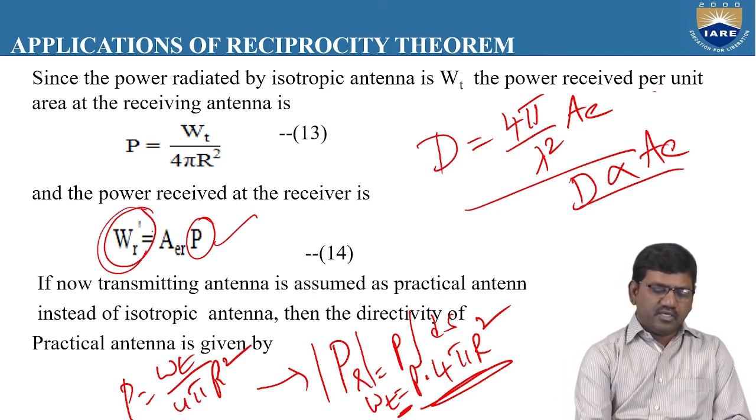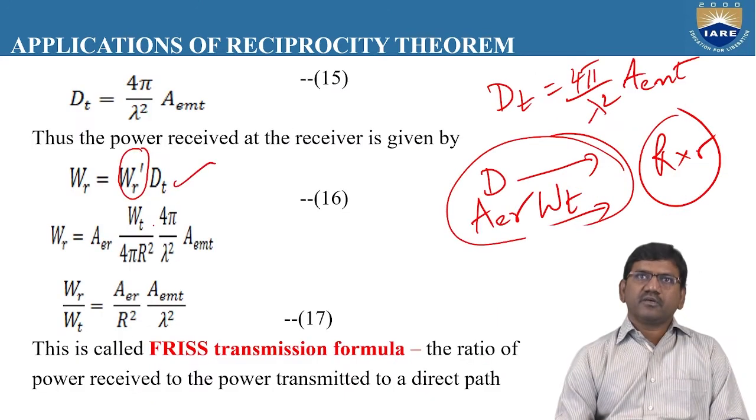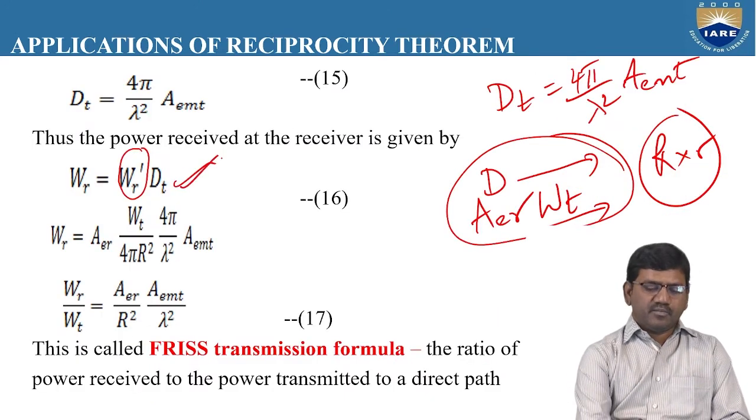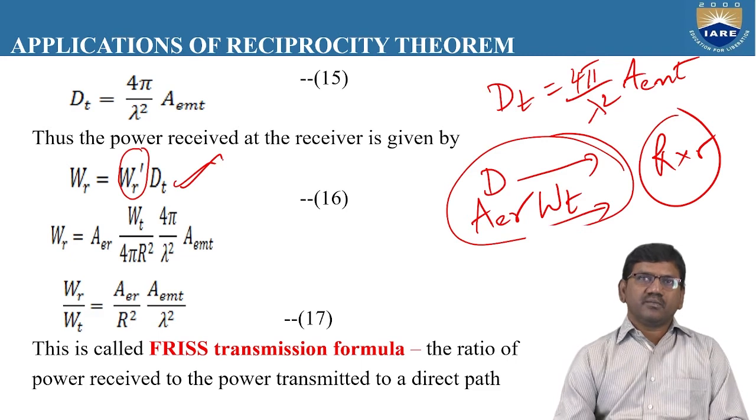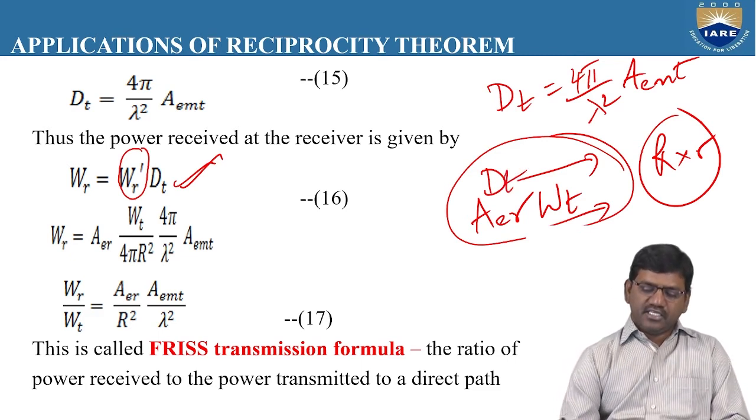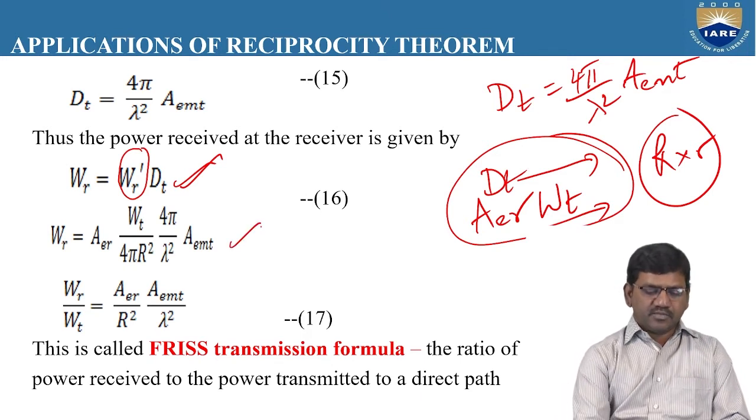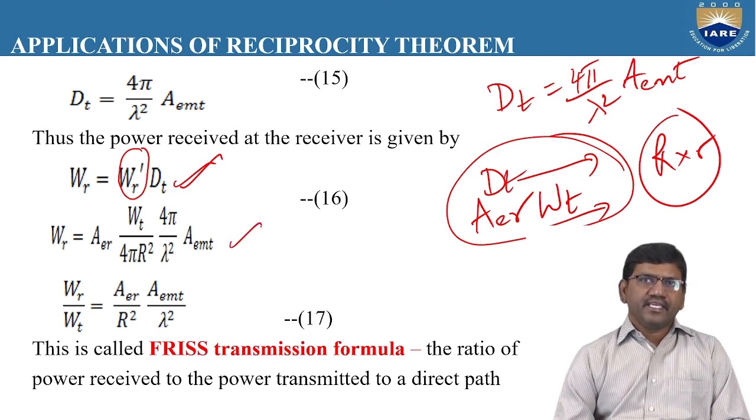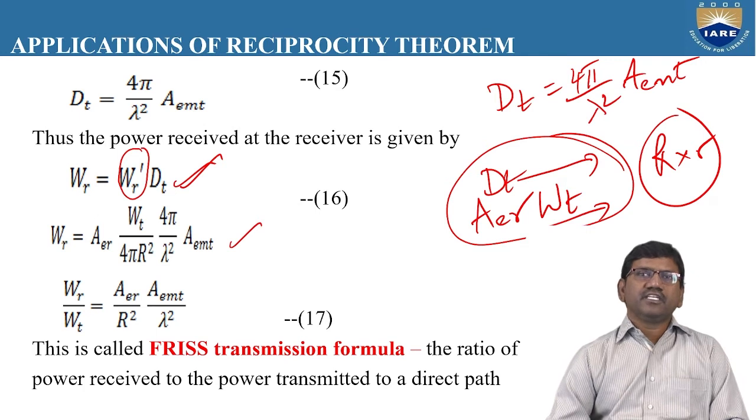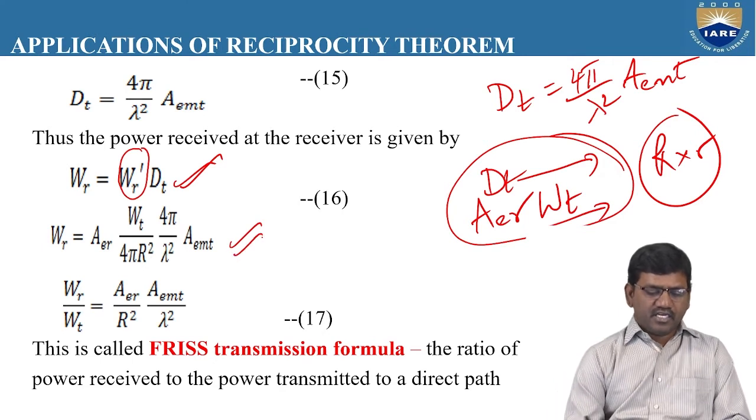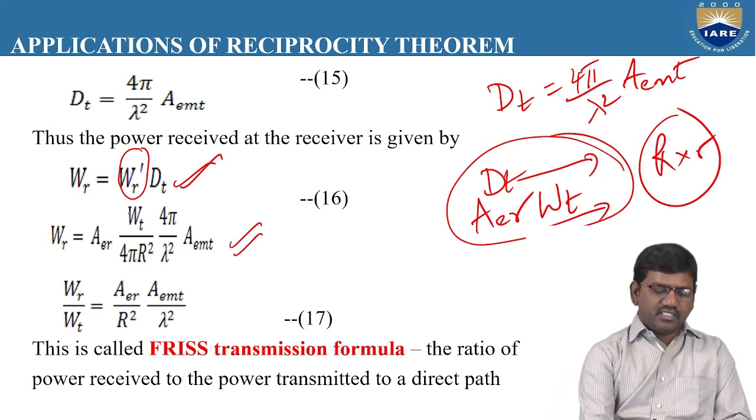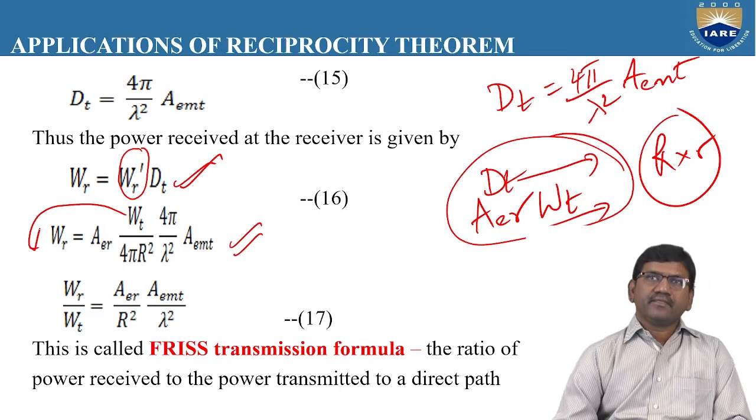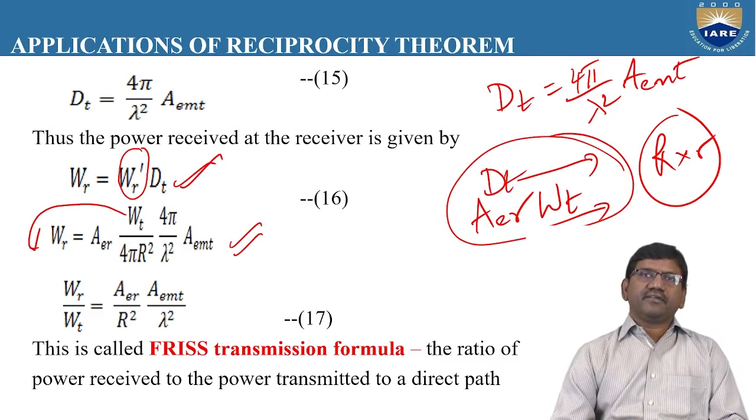Now we'll substitute this WR dash value in the total amount of power received, that is WR is equal to WR dash into DT. If you substitute all these values, that is DT, AER and WT, you will get the expression WR is equal to AER WT by 4 pi R square into 4 pi by lambda square into AEMT. So this is the final expression we are getting. If you simplify, if you bring this power transmitted WT to the LHS,